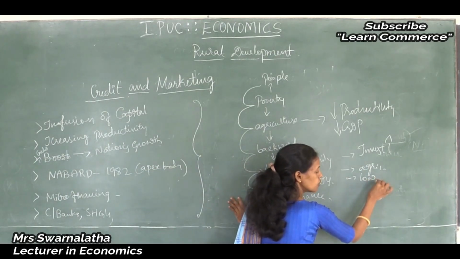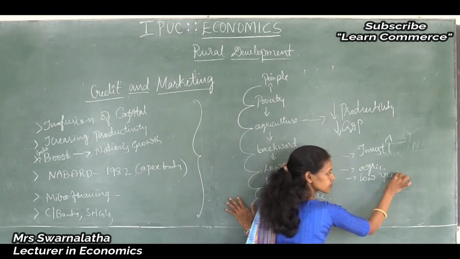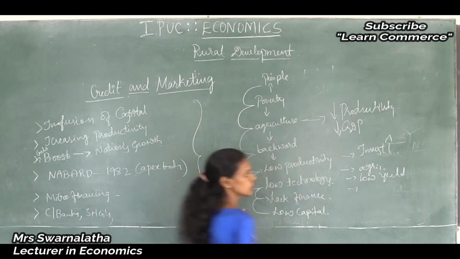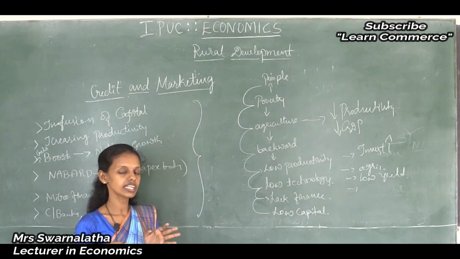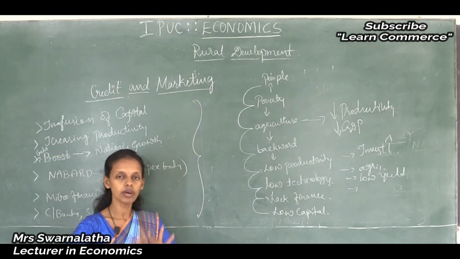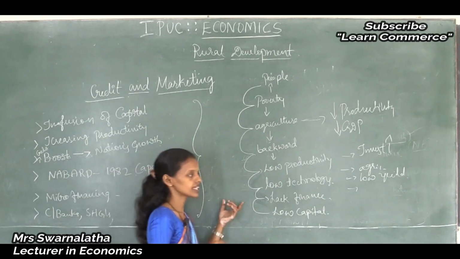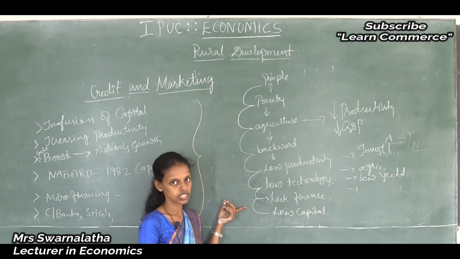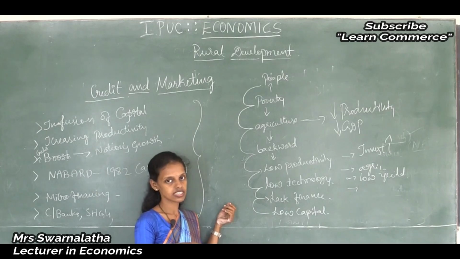How to improve the yield? They were using old and outdated techniques and were unable to come out of the traditional methods of cultivation, which never give good yields.